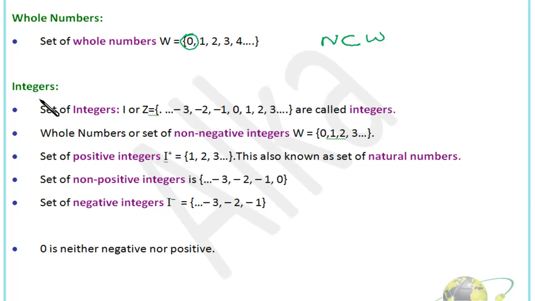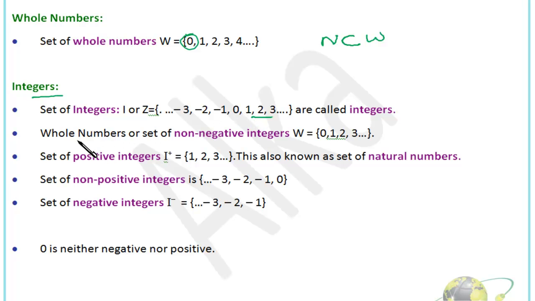Okay. After that, it's integers. Now, we denote the set of integers by I or Z. In the set of integers, there are positive whole numbers, the negatives of the whole numbers, as well as 0. So these are, we can say, positive natural numbers, these are negative natural numbers, and this 0 is there.